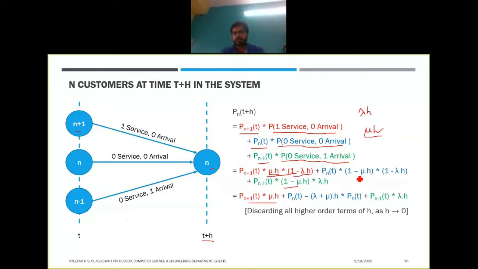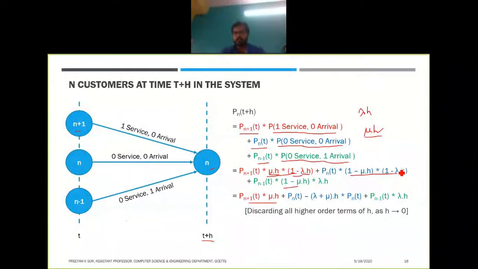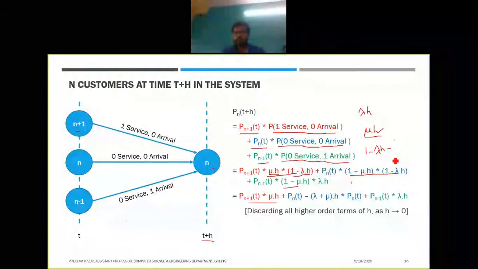In this case, if you multiply these two terms, we will have 1 minus mu h minus lambda h minus lambda mu h square. We'll discard the lambda mu h square term, so we'll be left with 1 minus lambda h minus mu h.